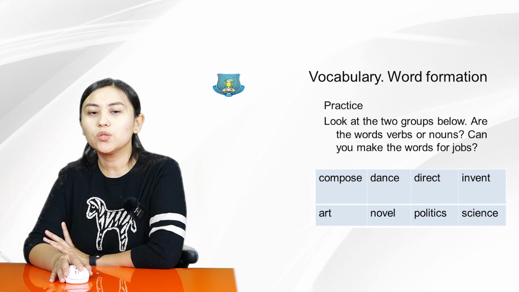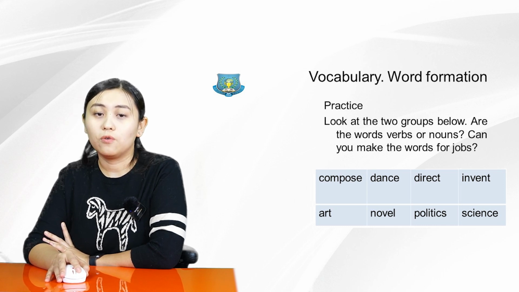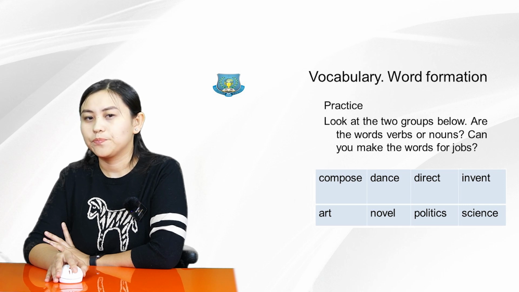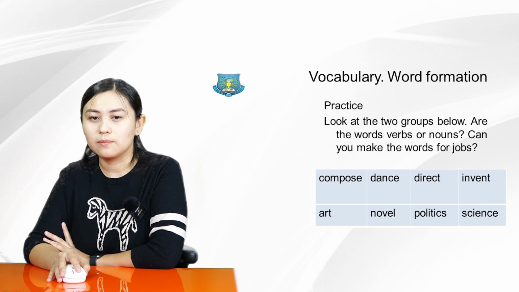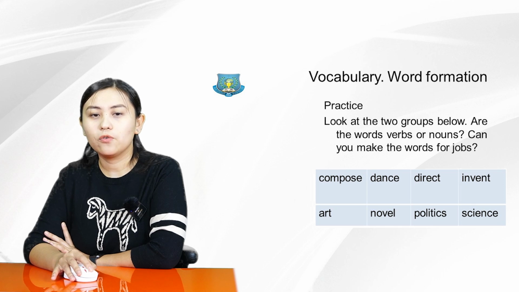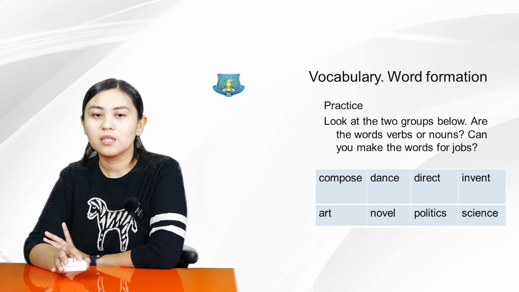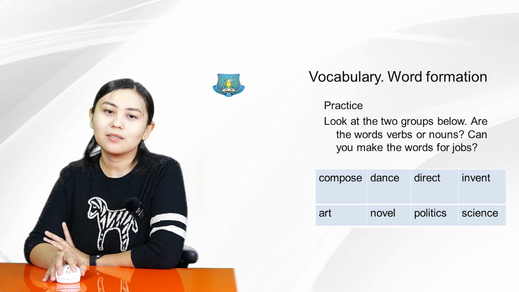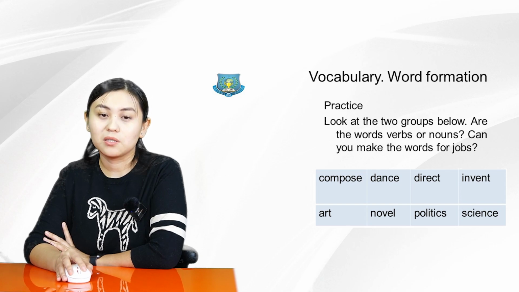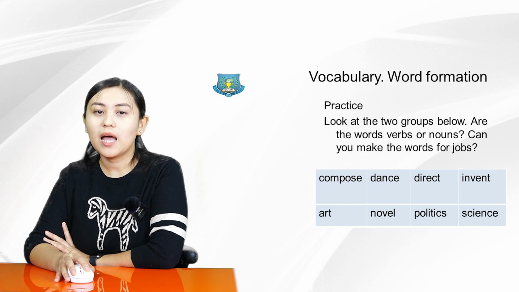Practice. Let's do some practice. Look at the two groups below. Are the words verbs or nouns? Can you make the words for jobs? For example, the first chart, compose, dance, direct, invent. Here are some verbs. Next, art, novel, politics, science. Here are some kinds of nouns. Compose, we can add er, composer.